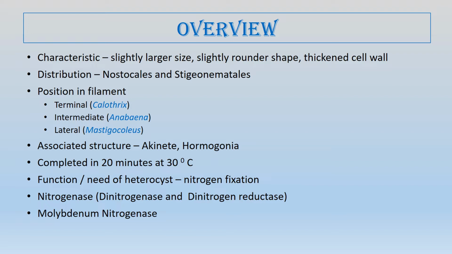Thus, the two structures associated with the heterocyst are akinete and hormogonia.